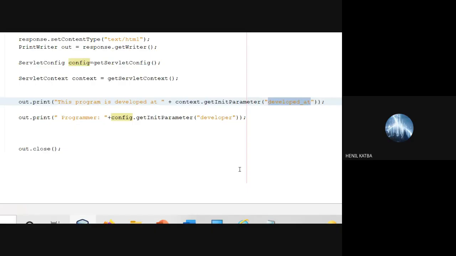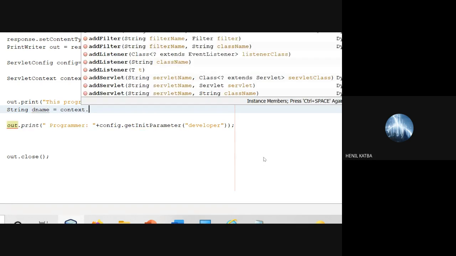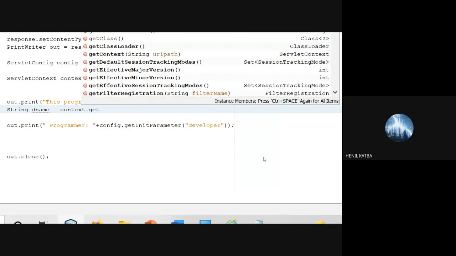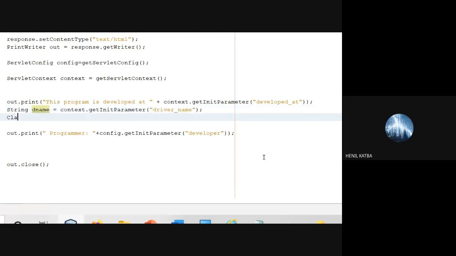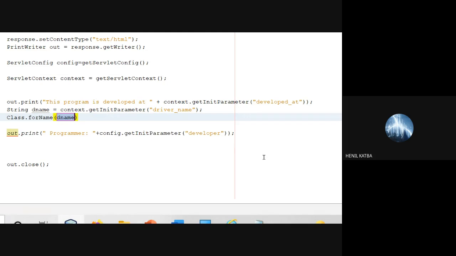Suppose I want to take a string dname. I'll say equal to context.getInitParameter, and I am giving driver name. And then I can write Class.forName(dname).